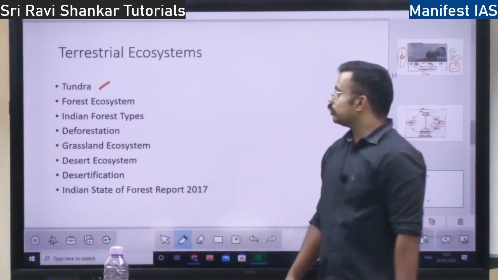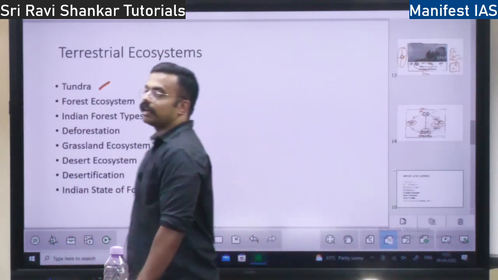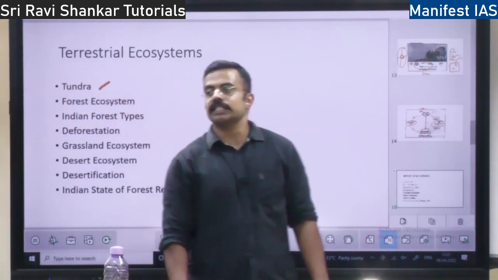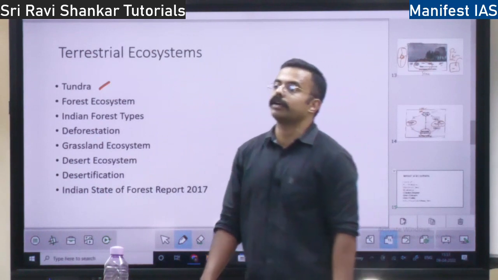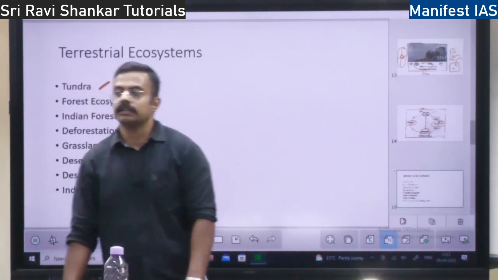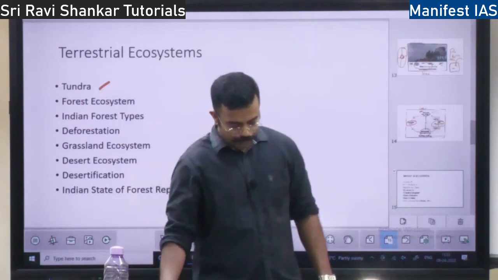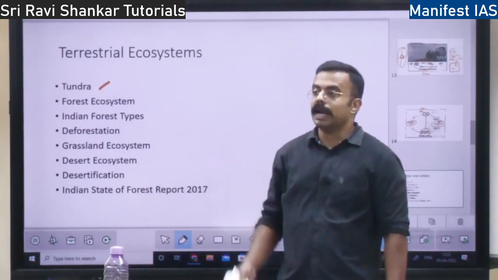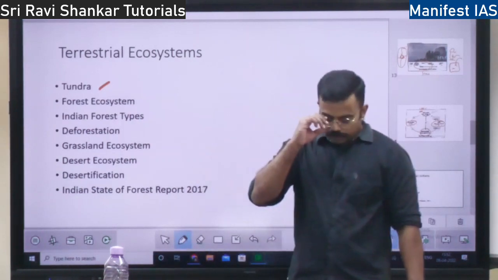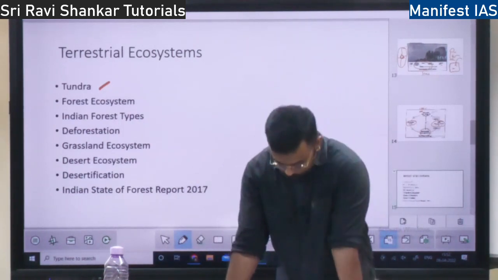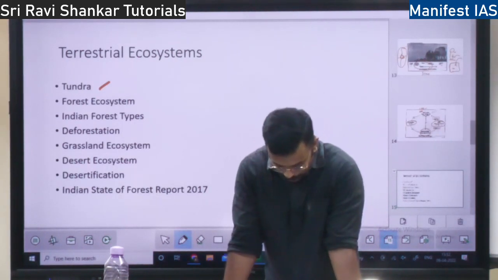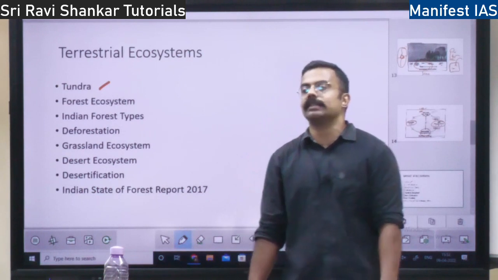See, in tundra ecosystem the conditions are very severe. In tundra there will be a lot of cold. Temperature will be -30, -40 degrees Celsius. There will be a lot of snow. You won't find any soil. Also, plants are less, animals are less, even humans are less. Right? That is a tundra ecosystem. So it can be divided into two things. One is the Arctic tundra and another is alpine tundra.